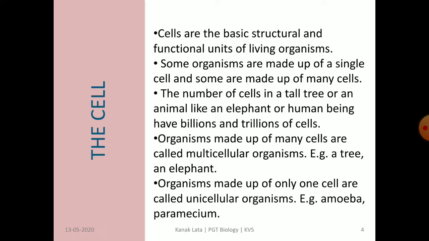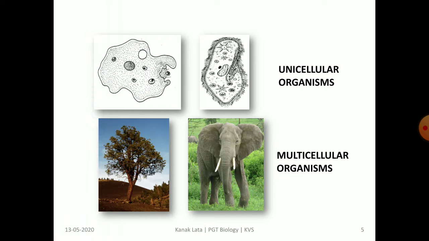Amoeba, Paramecium, Euglena, Chlamydomonas are some examples of unicellular organisms, whereas a tree, an elephant, human being, etc. are examples of multicellular organisms. These are a few examples of unicellular and multicellular organisms. Amoeba and Paramecium are unicellular, whereas tree and elephant are multicellular organisms.